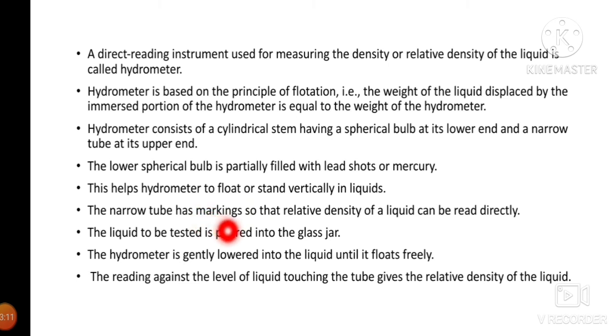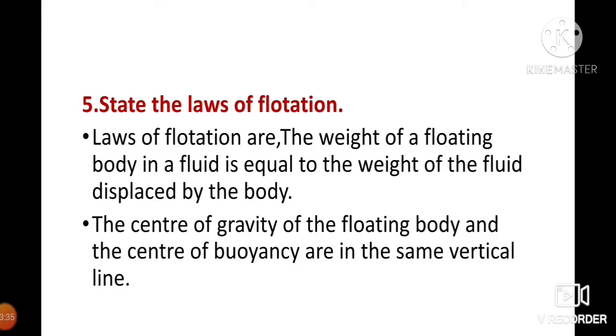The narrow tube has markings so that the relative density of a liquid can be read directly. The liquid to be tested is poured into the glass jar. The hydrometer is gently lowered into the liquid until it floats freely. The reading against the level of liquid touching the tube gives the relative density of the liquid.